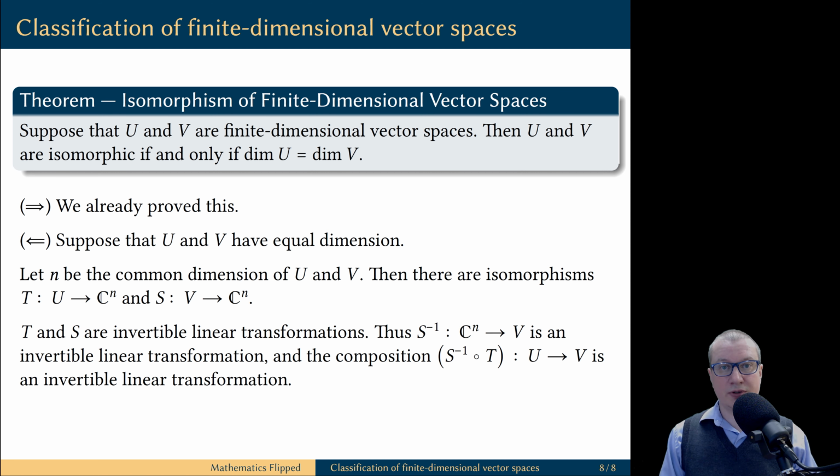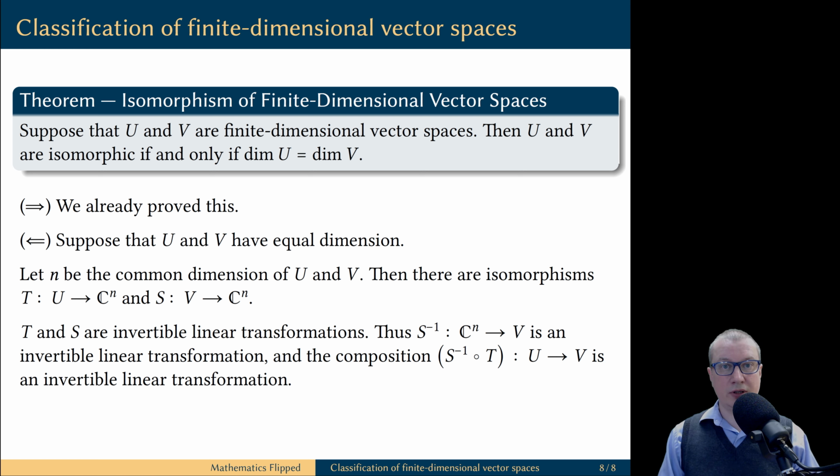But isomorphisms of vector spaces are invertible linear transformations. In particular, we can construct the linear transformation S inverse that goes from Cn to V. In an earlier video, we have proved that the inverse of an invertible linear transformation is an invertible linear transformation itself. And then we can construct a composition of T and S inverse.